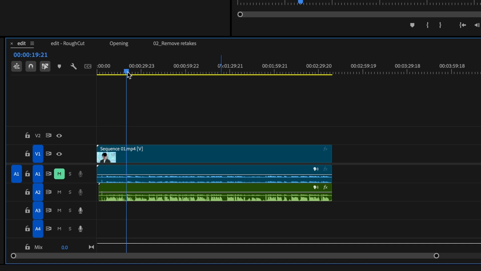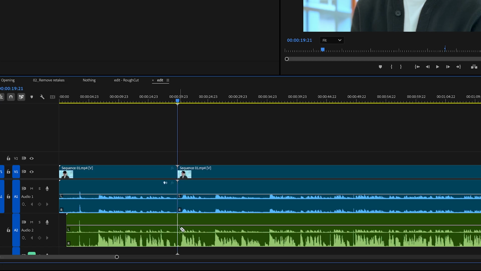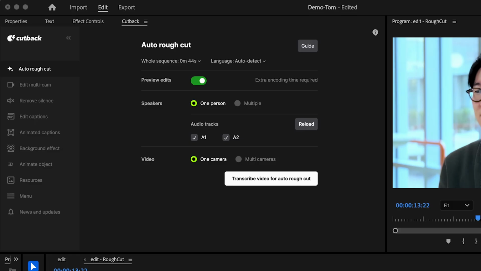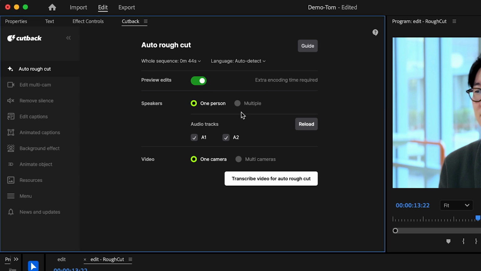Multiple takes in one recording, the usual process is tedious. You scrub through the footage, rewatch each version, try to remember what sounded best, then go back and make your cuts. It's time-consuming and far from creative. Cutback handles all of that for you.